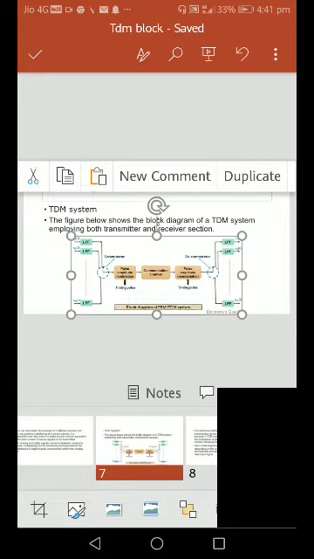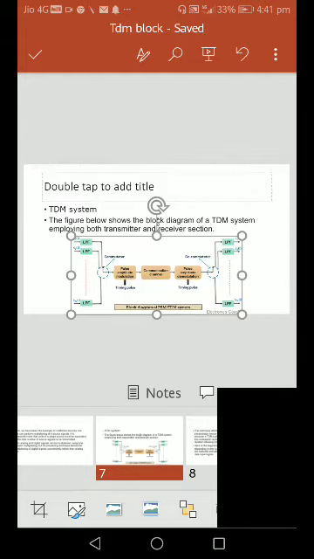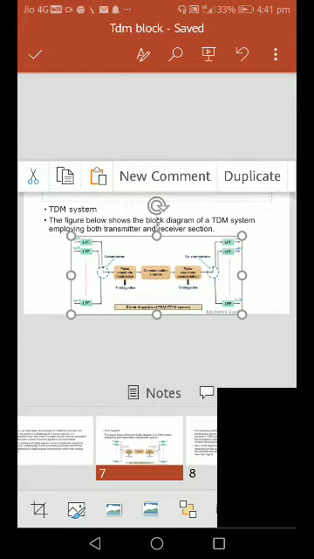To collect these pulses, we can use PAM, PCM or pulse code modulation, delta modulation, or adaptive delta modulation; any digital modulation technique can be used here.